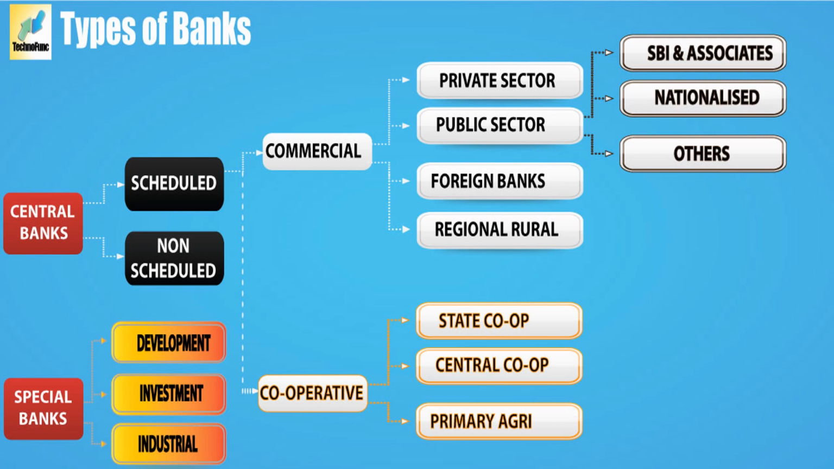But the difference here is that nationalized banks were earlier private banks. Okay, later they were taken over. Later they were converted into government companies. So for that we call them nationalized banks. But public sector banks are not nationalized. Okay, earlier itself they were government. For example, State Bank of India. I told you in yesterday's session.